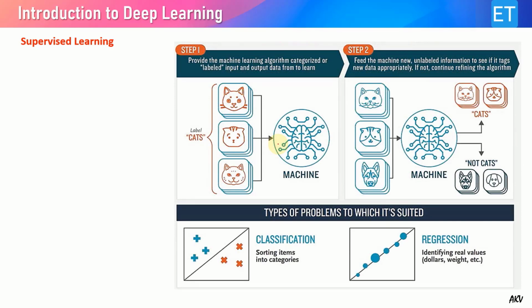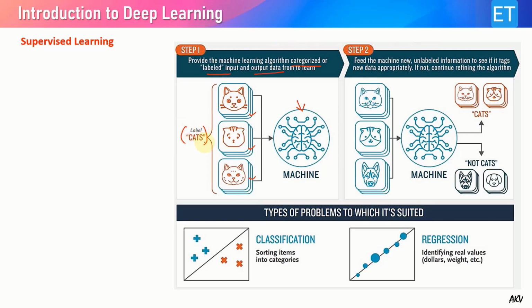So let us see supervised learning first. In this image, we can understand supervised learning. In supervised learning, we give categorized or labeled input and output data to the machine algorithm. As you can see in this figure, we give different images of cats to the machine learning algorithm, and we label them as cat.